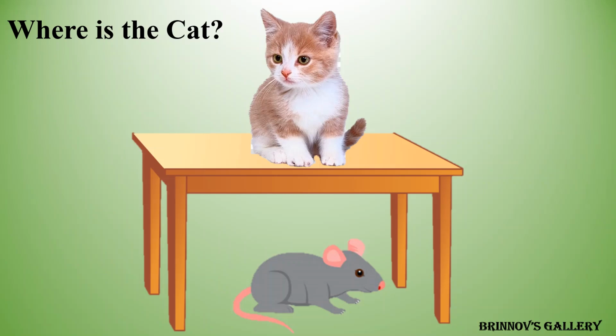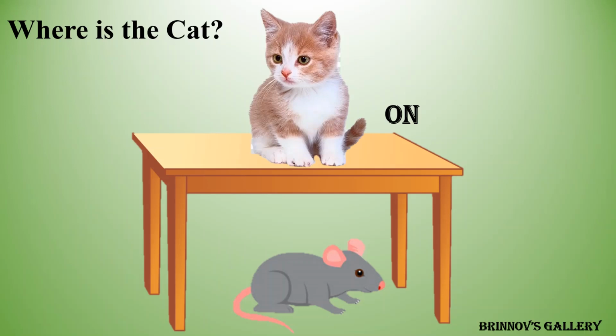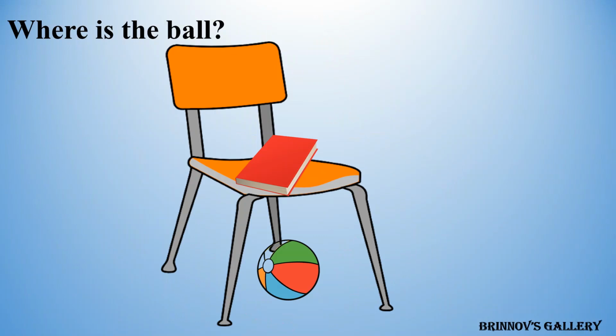Quiz. Where is the cat? Cat is on the table. Where is the ball? Ball is under the chair.